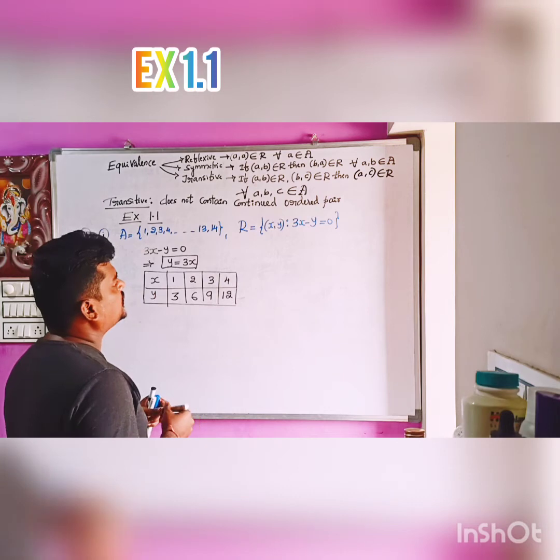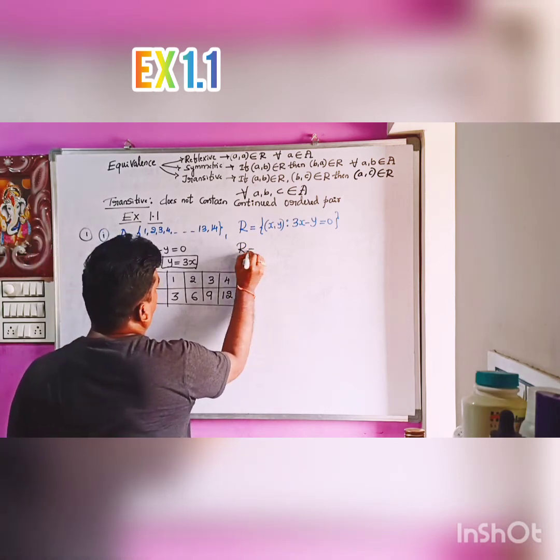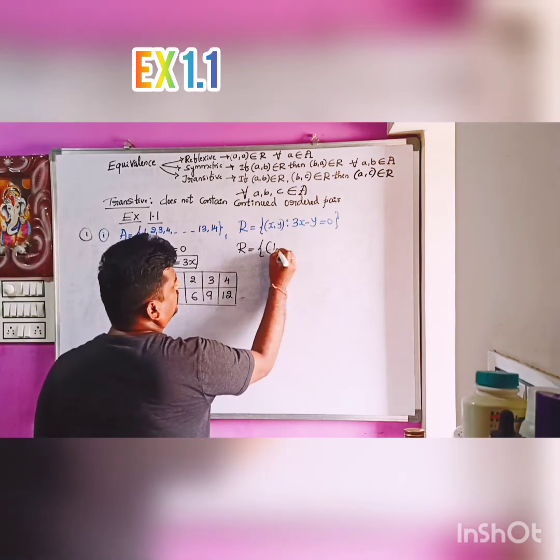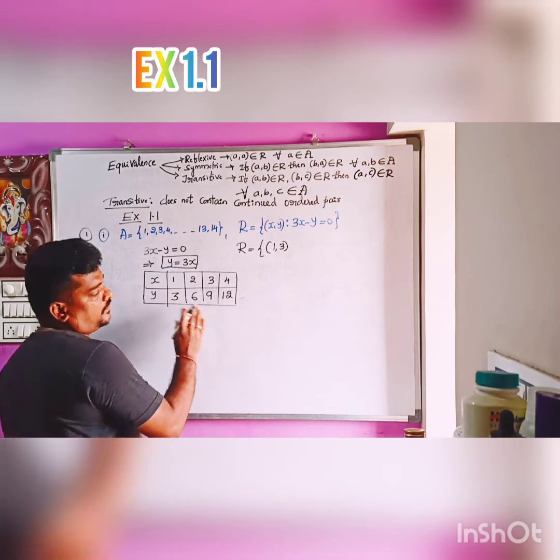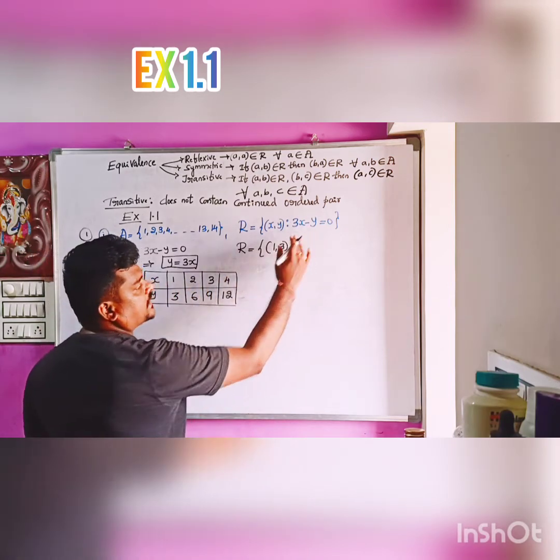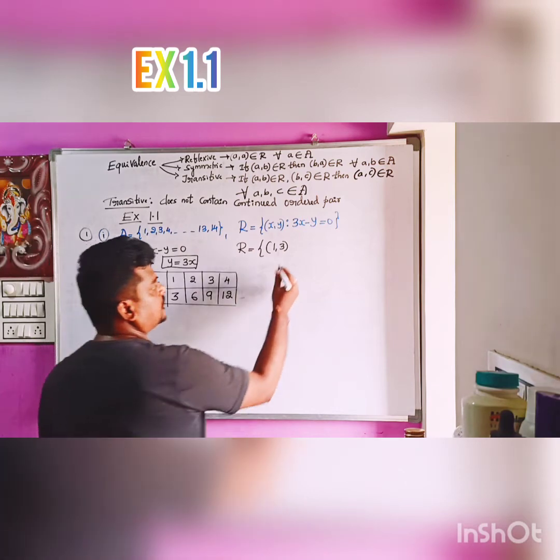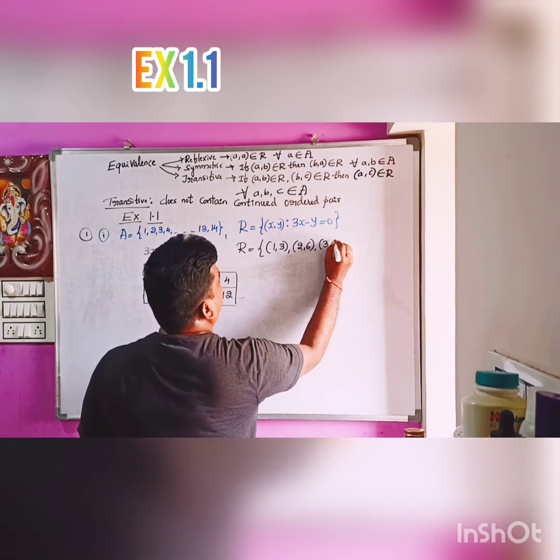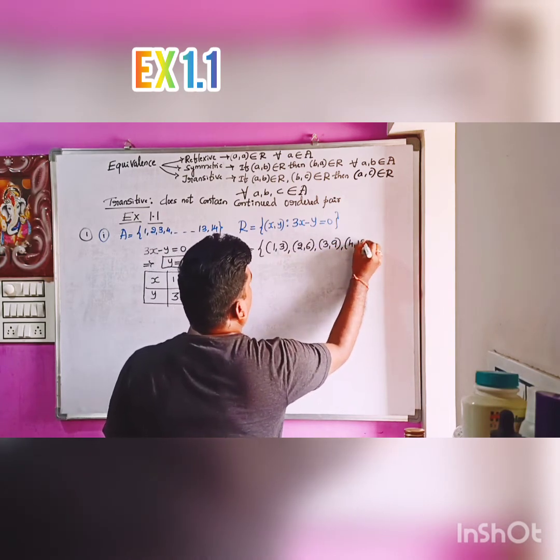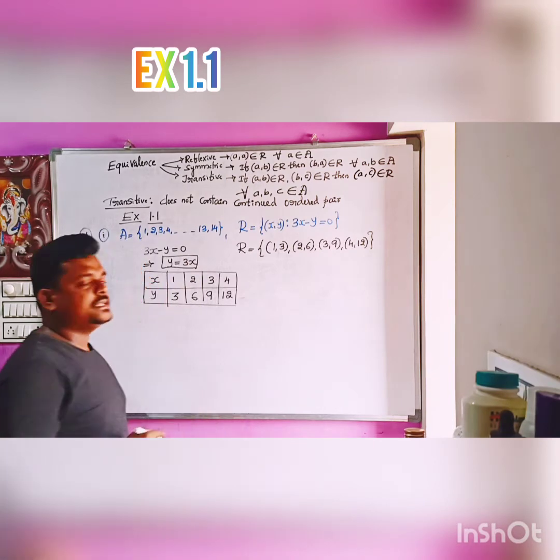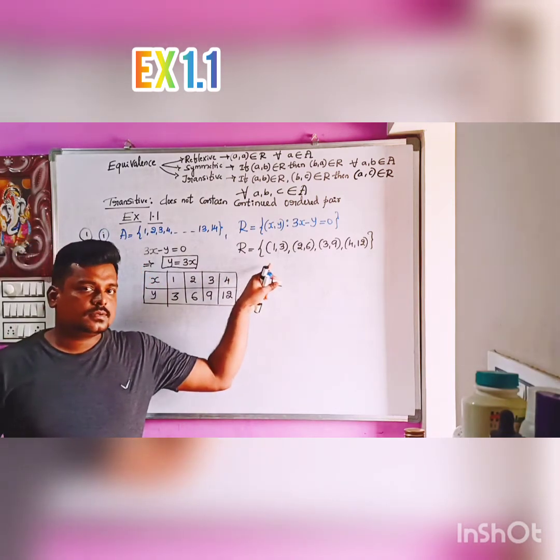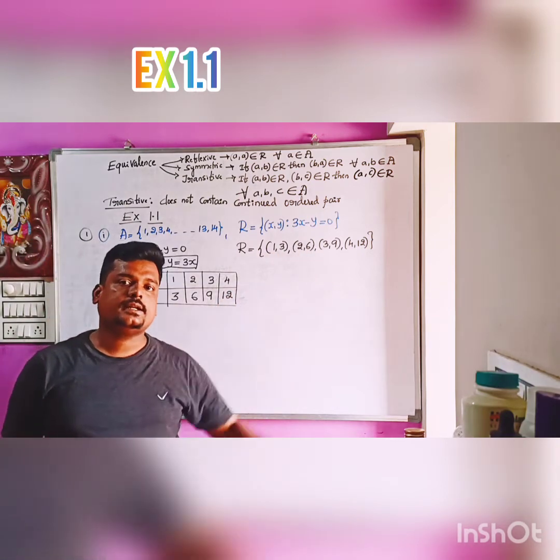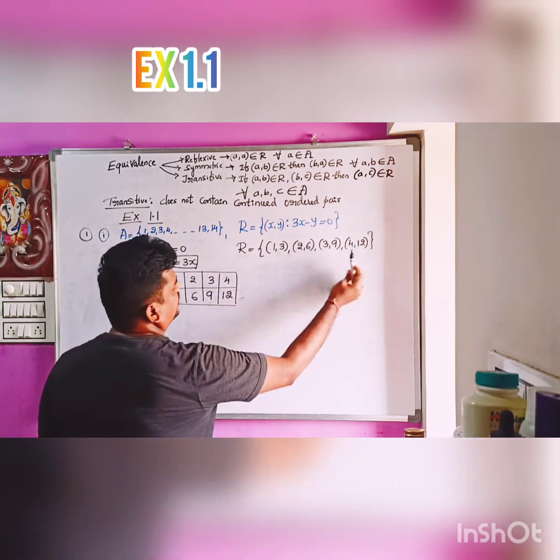Now we'll write this relation in roster form. R can be written as (1,3), the image of 1 is 3. So these are the ordered pairs which satisfy the given relation: (1,3), (2,6), (3,9), (4,12). And this is what a relation is. The first element represents x, the second element represents y. These are the ordered pairs.